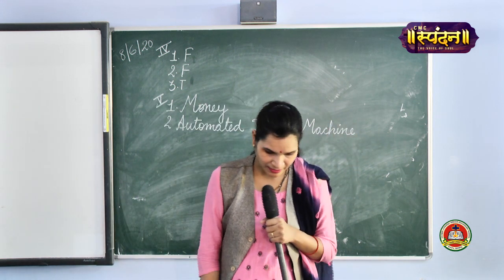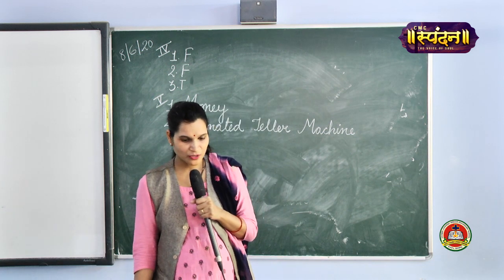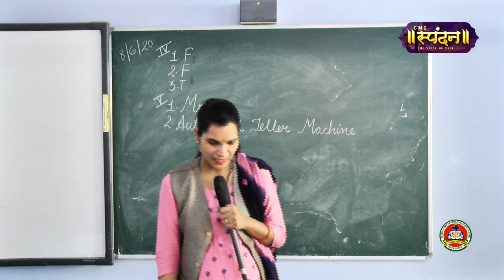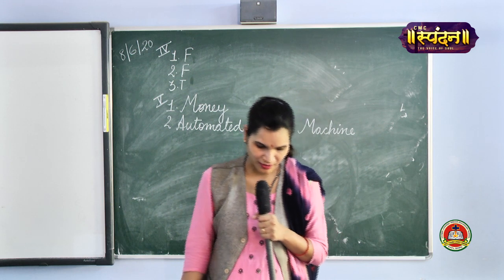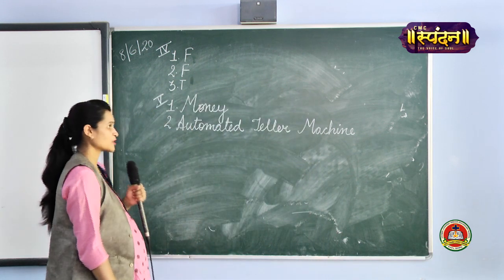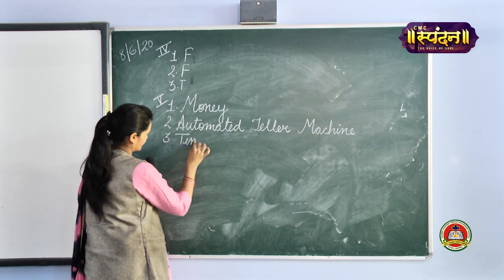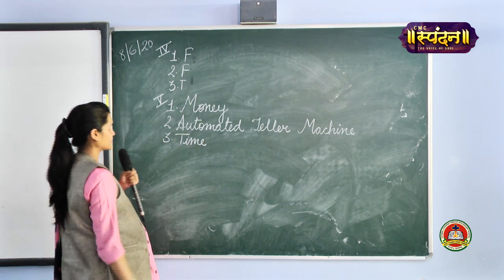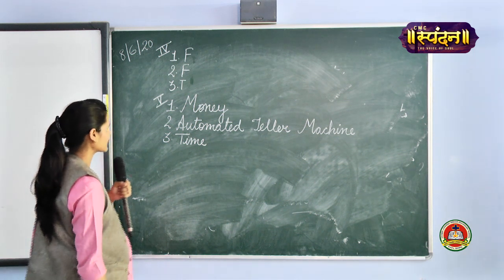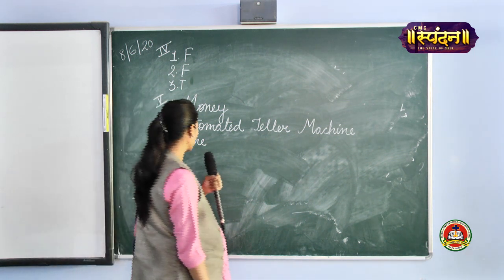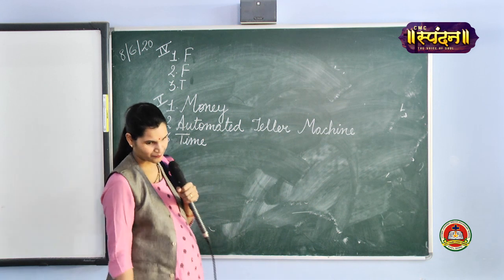Now we move to the third filler, that is, we can also check the arrival and departure dash of a train on a computer. Arrival and departure what? Yes, time. The answer will be time. So the first answer comes as money. Second filler is automatic teller machine. Third one is time.